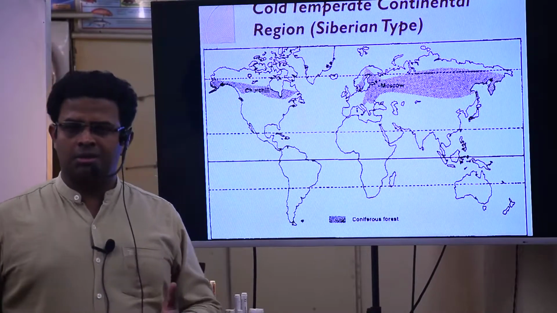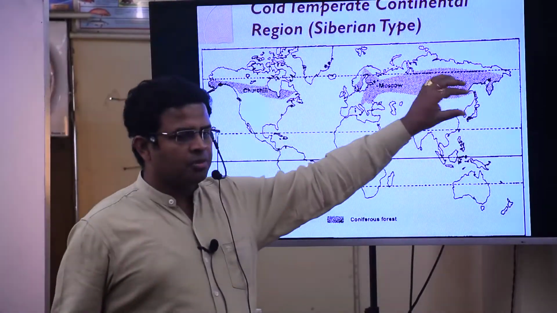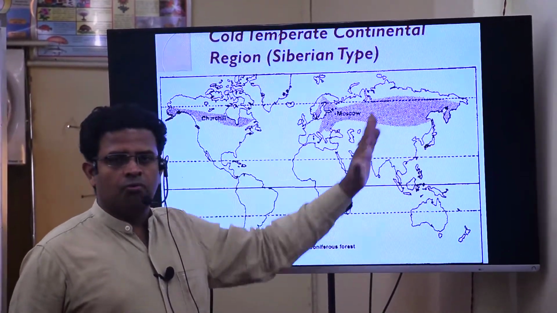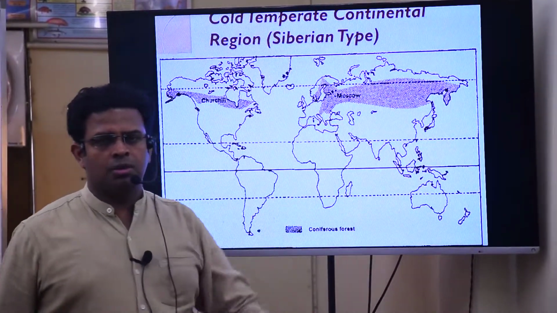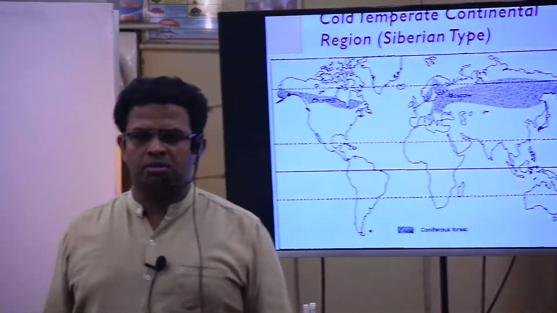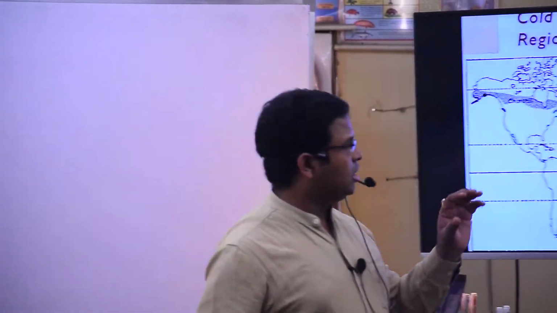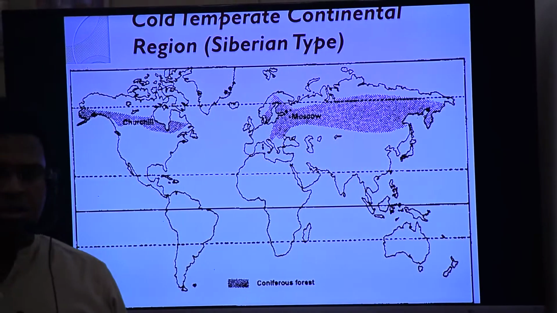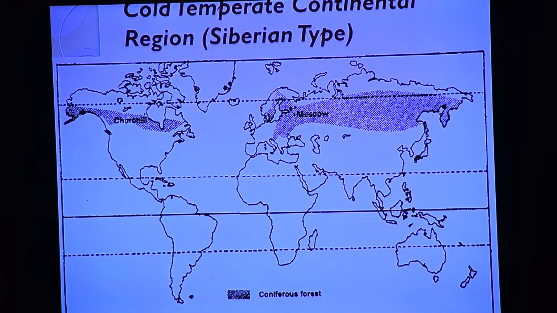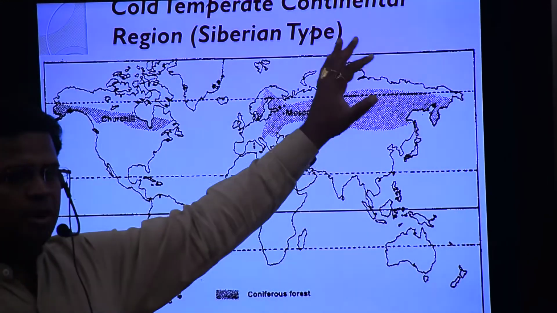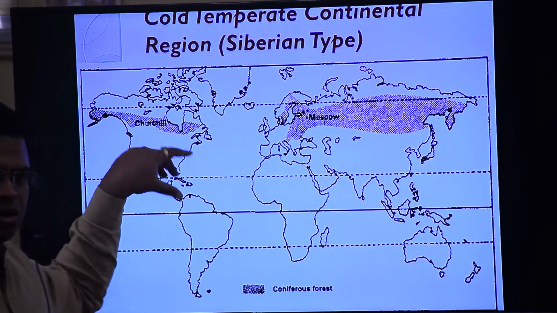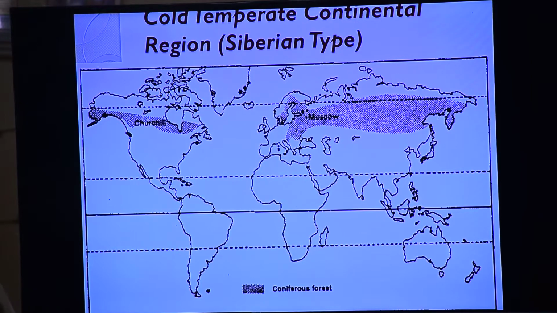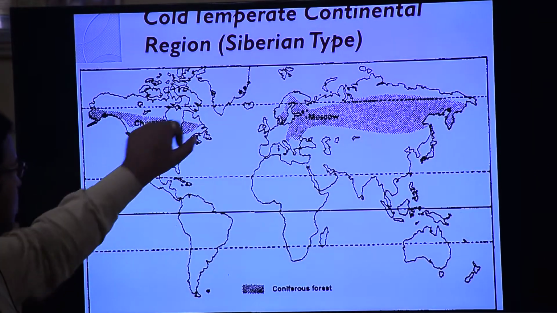Its coldness is less. But if I talk about this region, where the winds are descending, there are several mountain ranges which obstruct the cold waves from going towards the north. Then the Siberian region is much colder. This Siberian coniferous forest region is much colder than the coniferous forest of North America. Understood? Because tropical warm waves are not able to reach this region, but in North America, tropical warmer air masses are able to reach through the Great Plain. Getting my point? And if you understand the physiography, this side is mountain, this side is mountain.